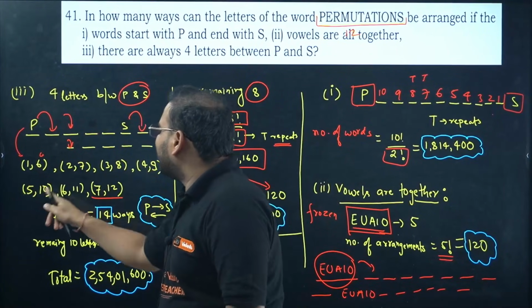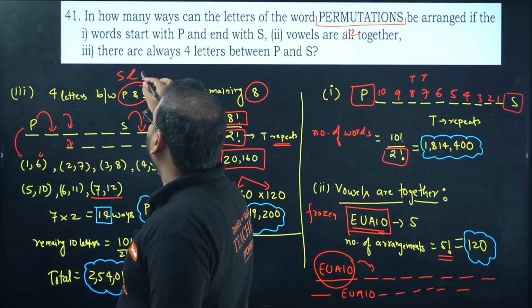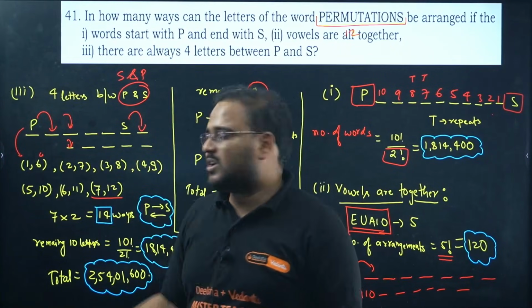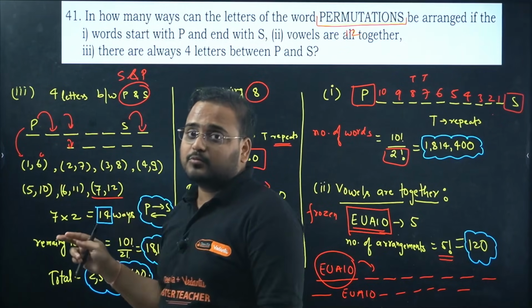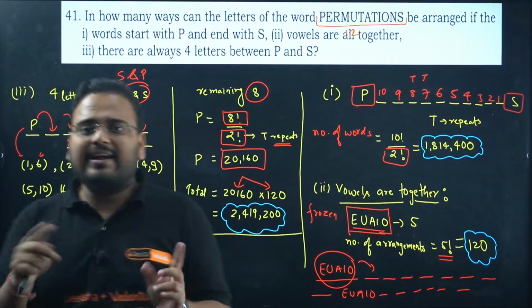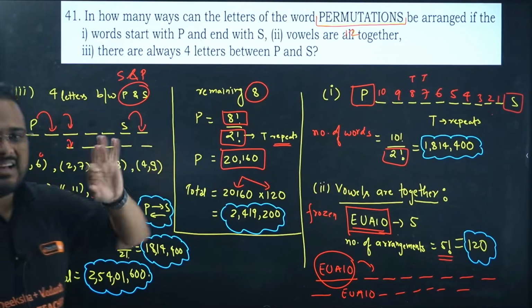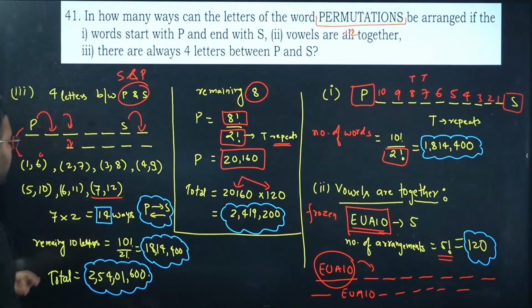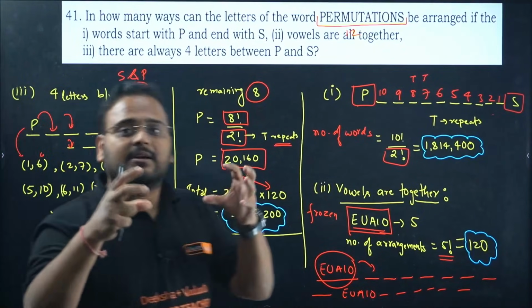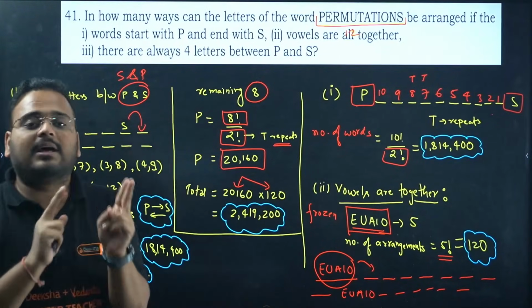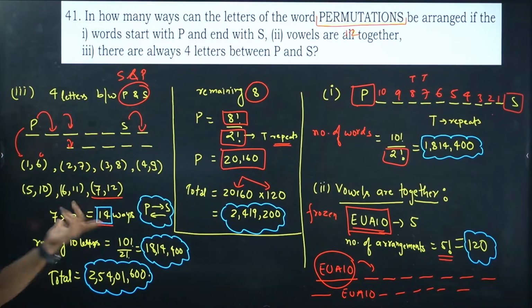Check how many are there. 1, 2, 3, 4, 5, 6, 7. But this is between P and S. What about S and P? Also will be the same. Because the number of positions we are getting is 7. We can write S and P also because they did not say that you cannot write S first and P first. It means I'll have total of 14 combinations. P to S and S to P both are there. Between P and S any can come first and between them there should be 4 different letters. So yes sir, I have total of 7 into 2, so 14 combinations.